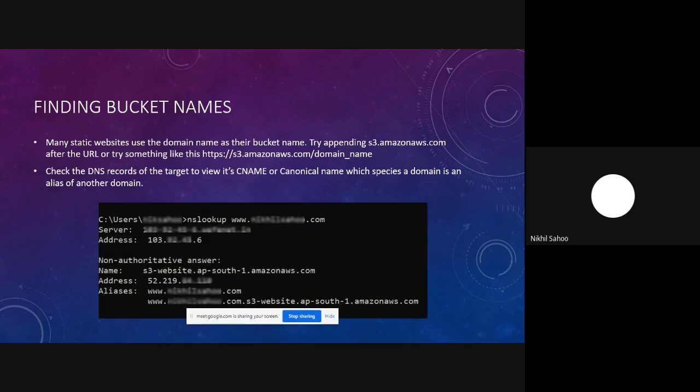It is also recommended to check the DNS records of your domain, and especially look for the canonical name record of that particular DNS record. For this, you can use the NSLOOKUP utility, or you can use any other DNS lookup online tools that are available. And again, if you're lucky, then in the canonical name it would be pointing to one of the S3 buckets, and it might just reveal the bucket name in the DNS records itself.